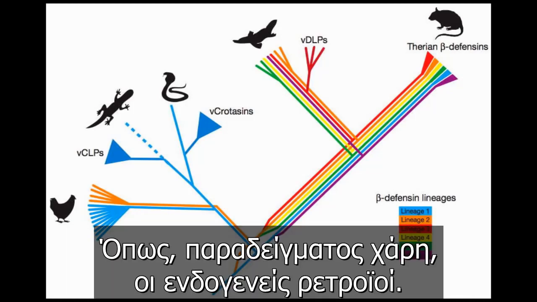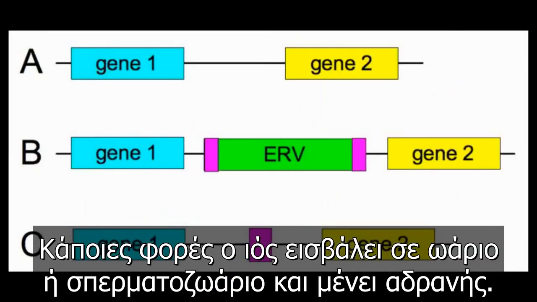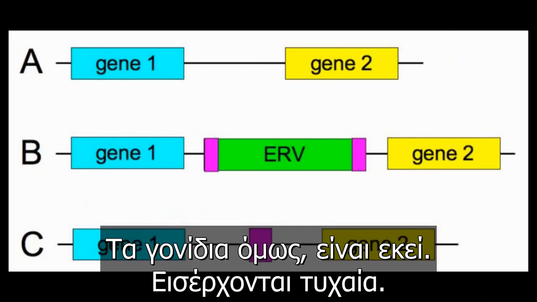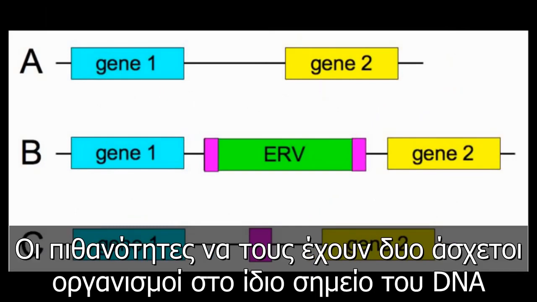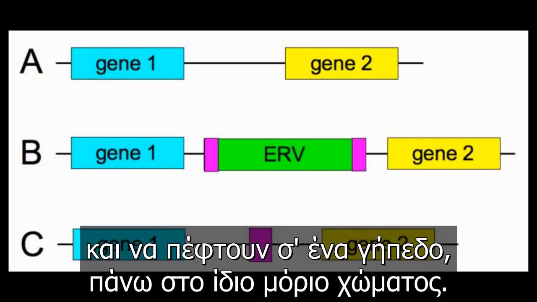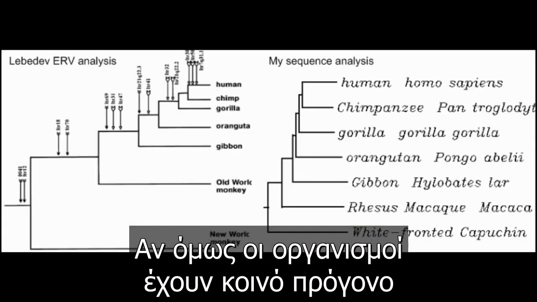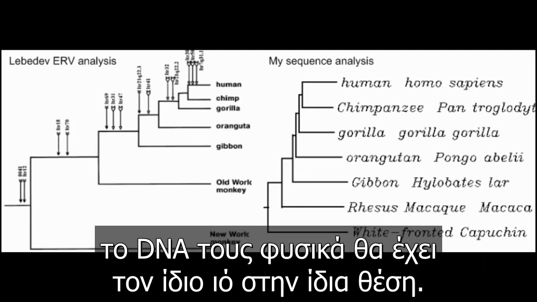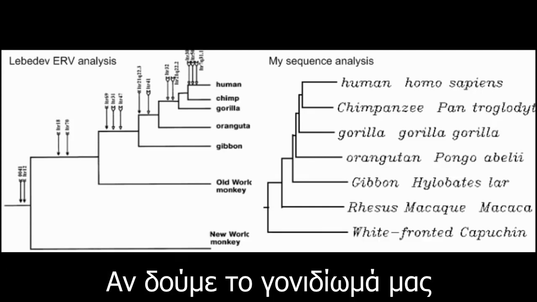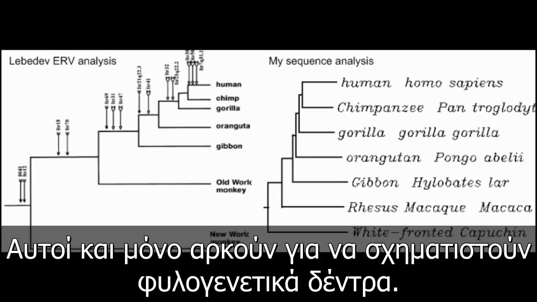Endogenous retroviruses, or ERVs, are one such thing. Basically, sometimes a virus inserts into an egg or a sperm and remains inactive, but its genes are still there. It can insert at random, so the odds of two unrelated organisms having the same viral DNA at the same location is simply unimaginably small. Think of it as dropping 2 needles from space and having them land on a football field in the same molecule of dirt. Now, if, however, these 2 organisms share a common ancestor, their DNA will of course show the same viral DNA at the same location. When we look at our genome, we find not one, but dozens of these endogenous retroviruses in the same location, and phylogenetic trees can be constructed from them alone.